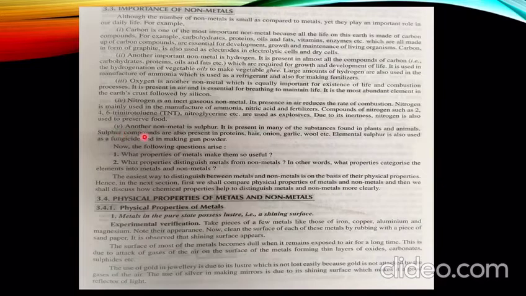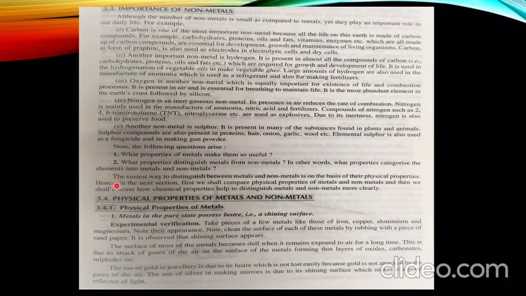Another non-metal is sulfur. It is present in many of the substances found in plants and animals. Sulfur compounds are also present in protein, hair, onion, garlic, wool. Elemental sulfur is used for fungicide and for making gunpowder. So these were the importance of non-metals.